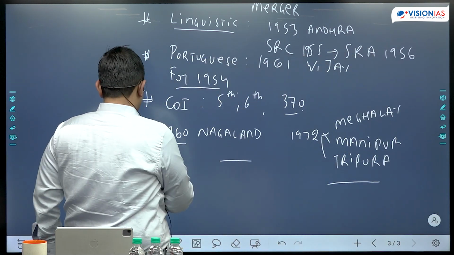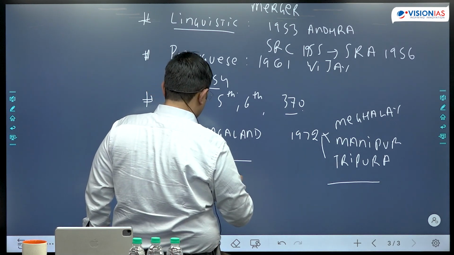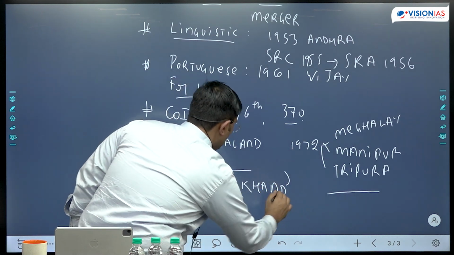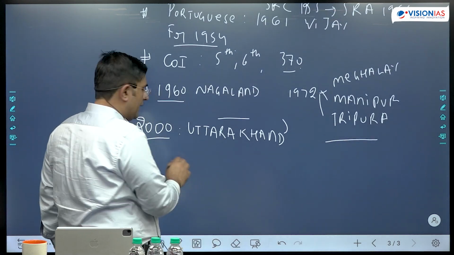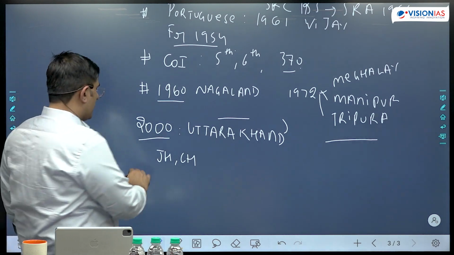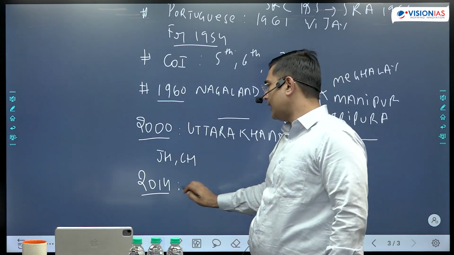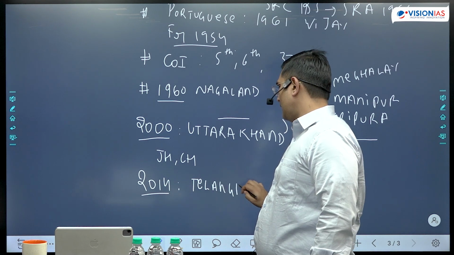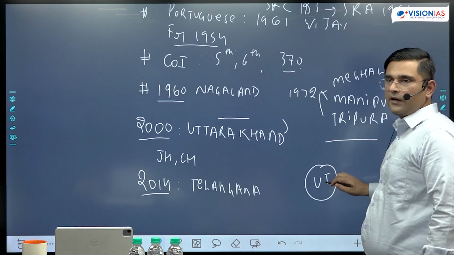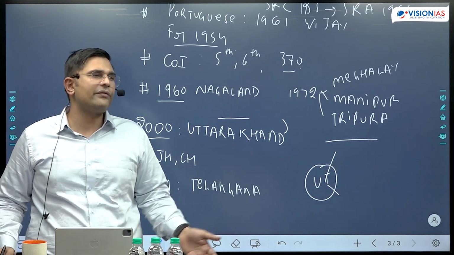Then we can talk about in 2000, for the purposes of administration, we created Uttarakhand by separating it from UP, and because of tribal autonomy in fifth schedule areas, we created Jharkhand and Chhattisgarh in the same thing. Then in 2014, because of political movement and past desire of a Telangana, we created a separate Telangana. And then removal of Article 370 and consequent establishment of the union territories of J&K and Ladakh. Right? So therefore, it becomes a very factual answer.